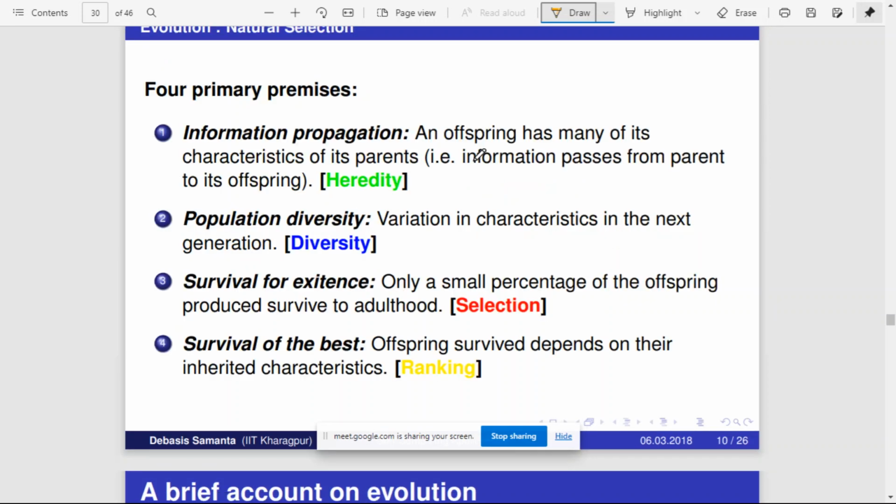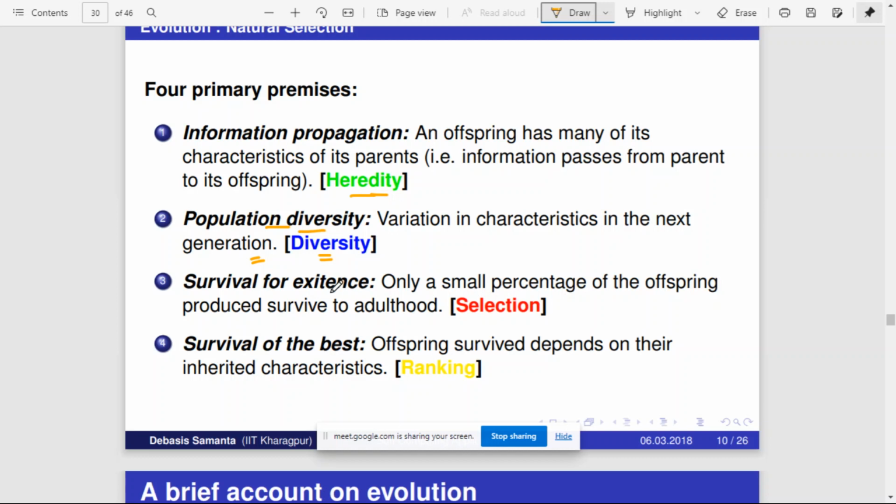So the information is propagated from the parent to the offspring, which we also call hereditary, right? But that doesn't mean the offspring will have only the hereditary information of the parents. It may also have its own unique characteristics, which is called diversity. The variation in characteristics in the next generation is called diversity. This variation may occur due to the environment or different reasons, right?